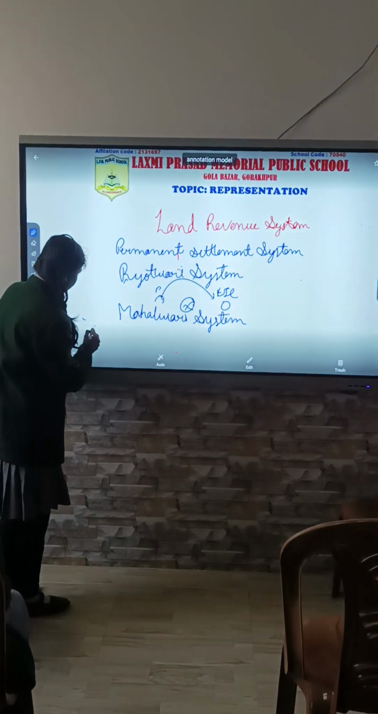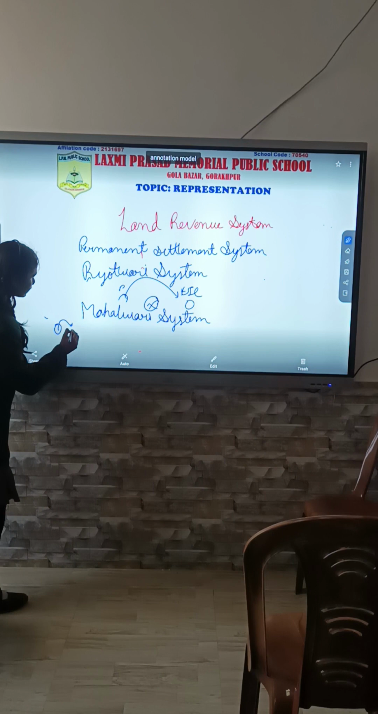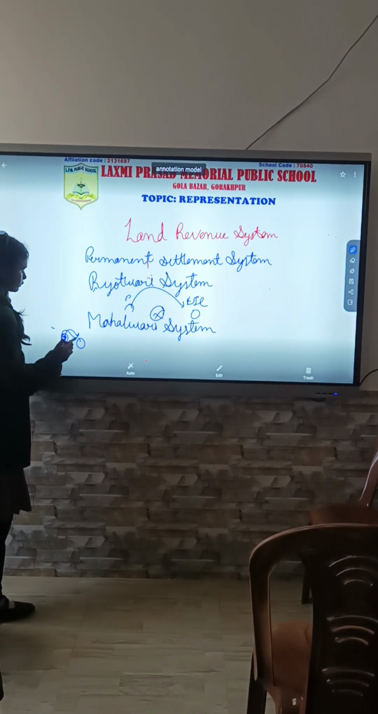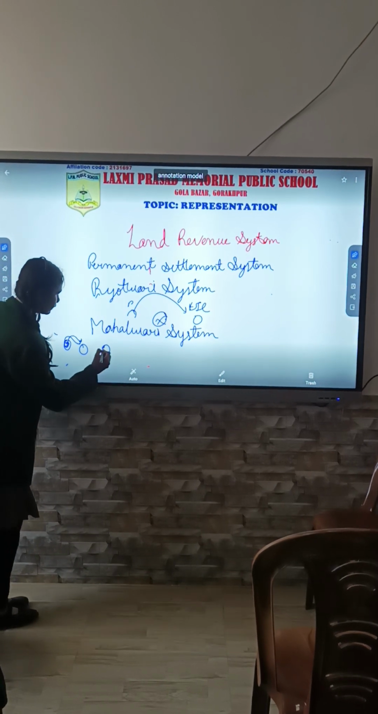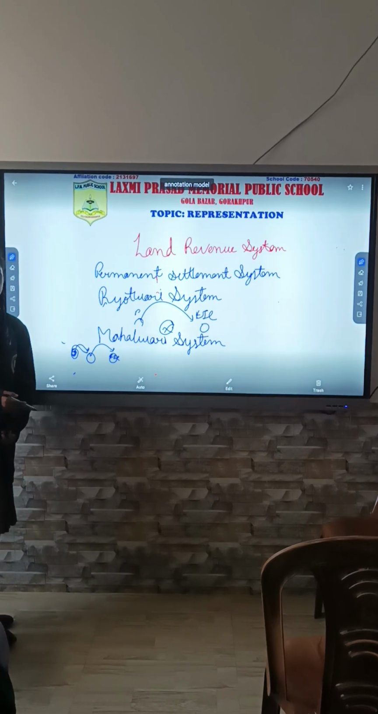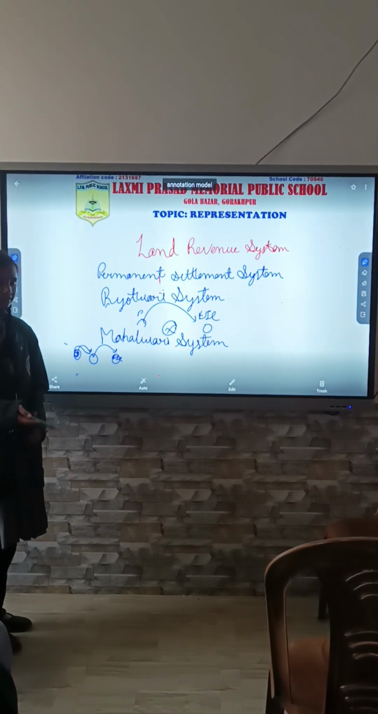In this system, the village had one head, and they all paid their tax to this village head, and he sent the tax to the East India Company, and he also got 5% of the total tax as commission.